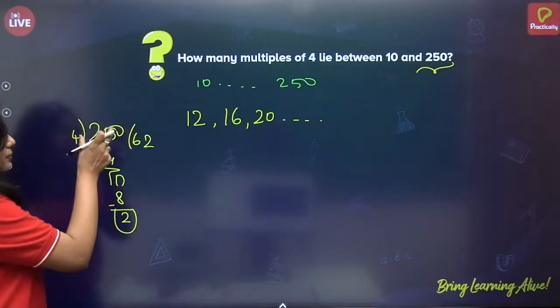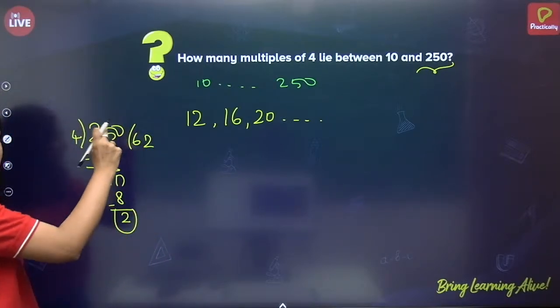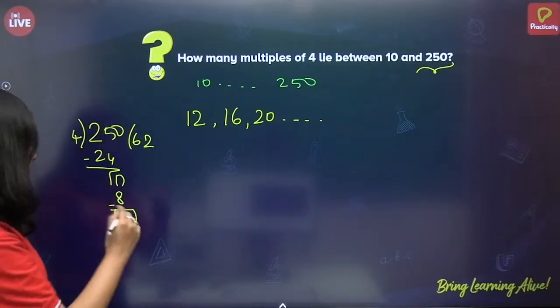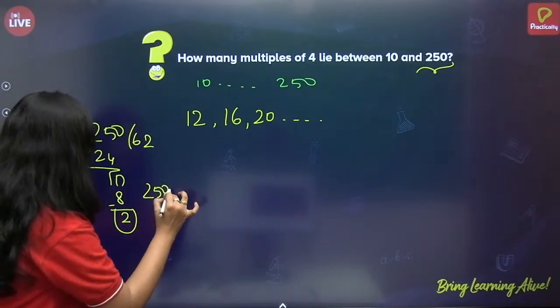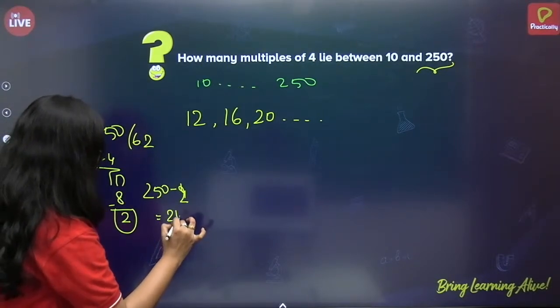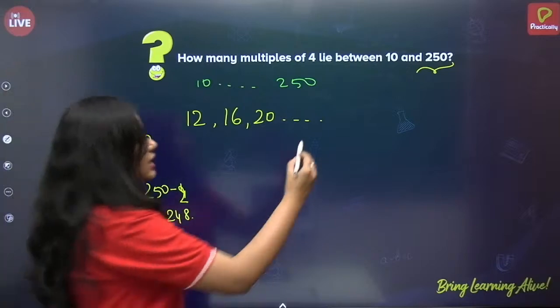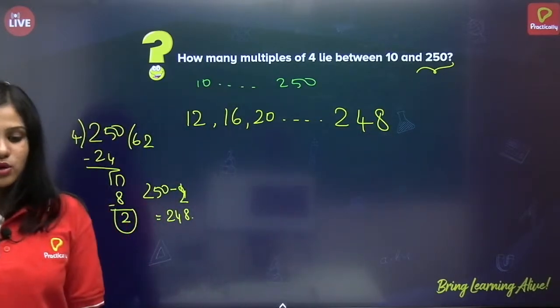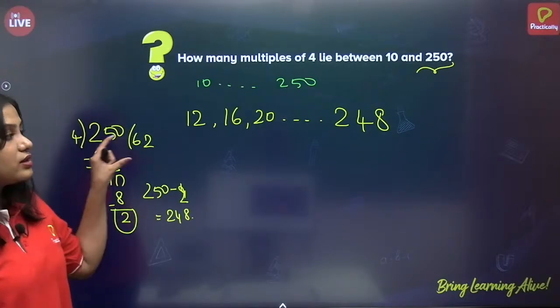But if you subtract this 2 from 250, then that number will be a multiple of 4. So 250 minus 2 is 248. So, what is our nth term? 248. Okay. So, we have written the AP.